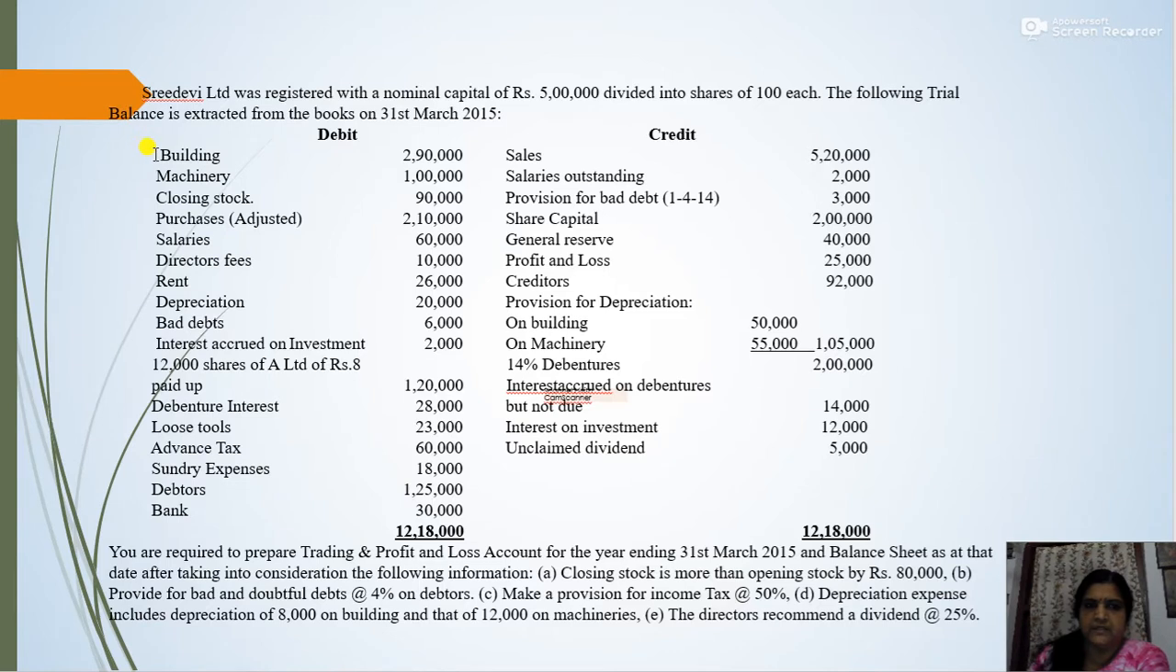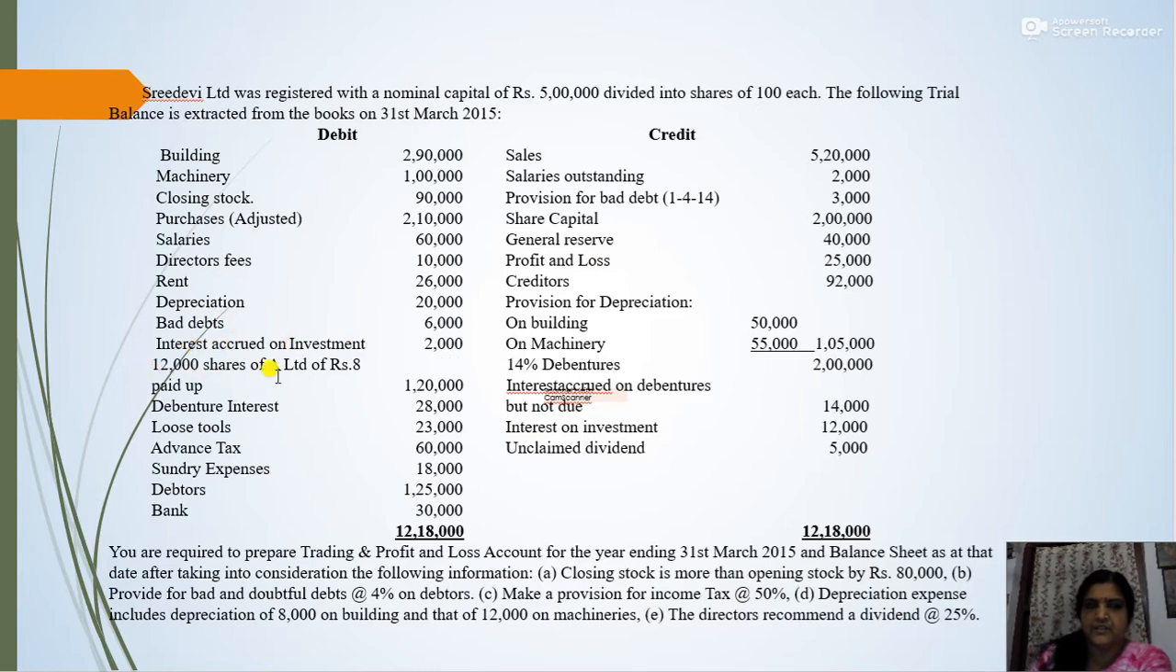Now the debit balances include building 2,90,000, machinery 1 lakh, closing stock 90,000. Then purchases adjusted. So note this amount. Purchases adjusted 2,10,000. Then salaries 60,000. Directors fee 10,000. Rent 26,000. Depreciation 20,000. Bad debt 6,000. Interest accrued on investment 2,000.